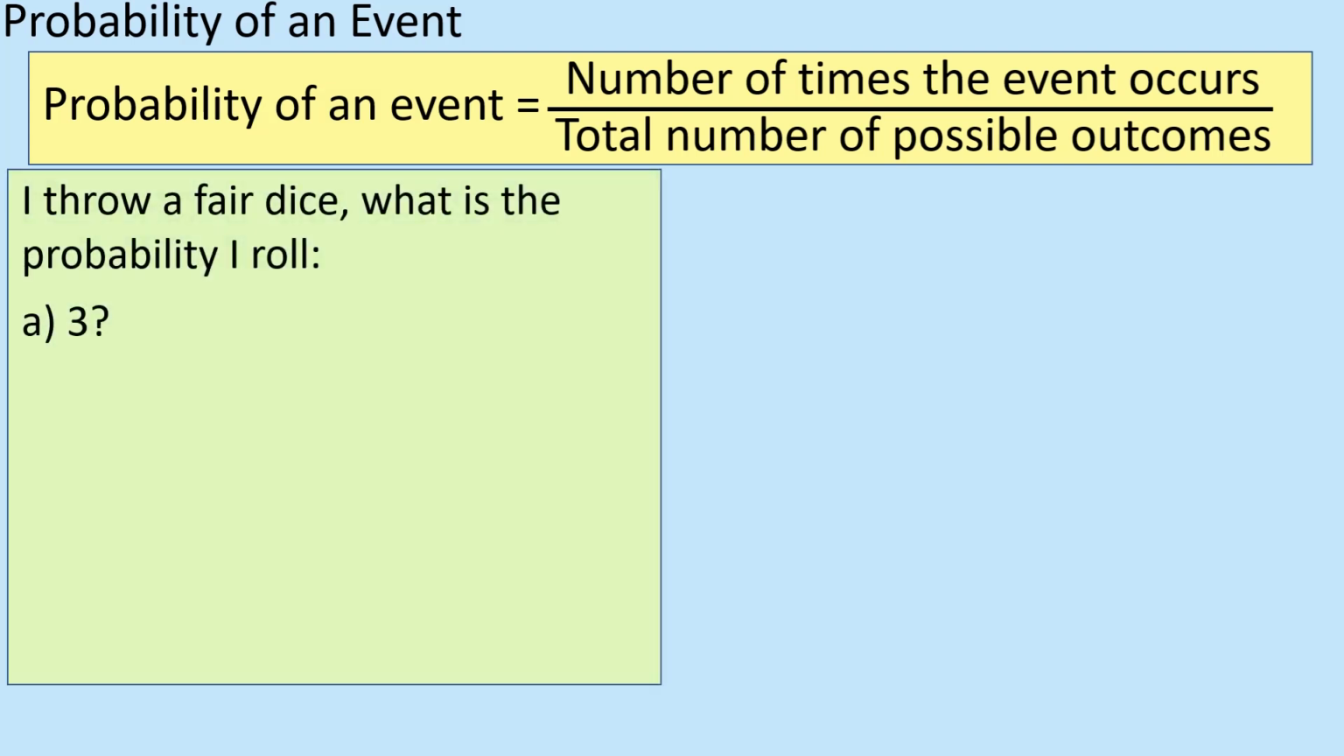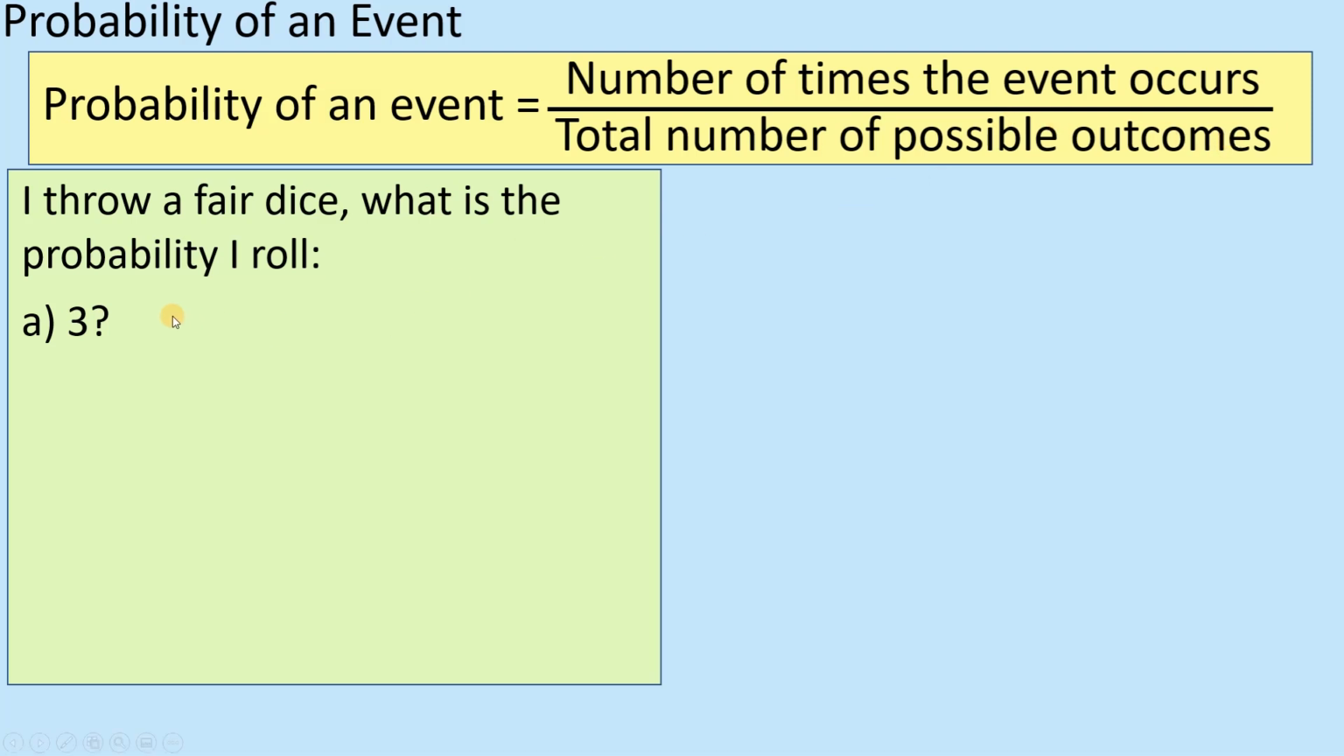So let's look at examples. Examples are the best way of looking at this. So throw a fair dice. What is the probability you roll a 3? So we've got to look at the number of times the possible event occurs, thinking about what it said at the top here. Well, there's only one way you can get a 3, and that's a 3. But the total number of possible outcomes, of course, is 6. There's 6 numbers on a dice.